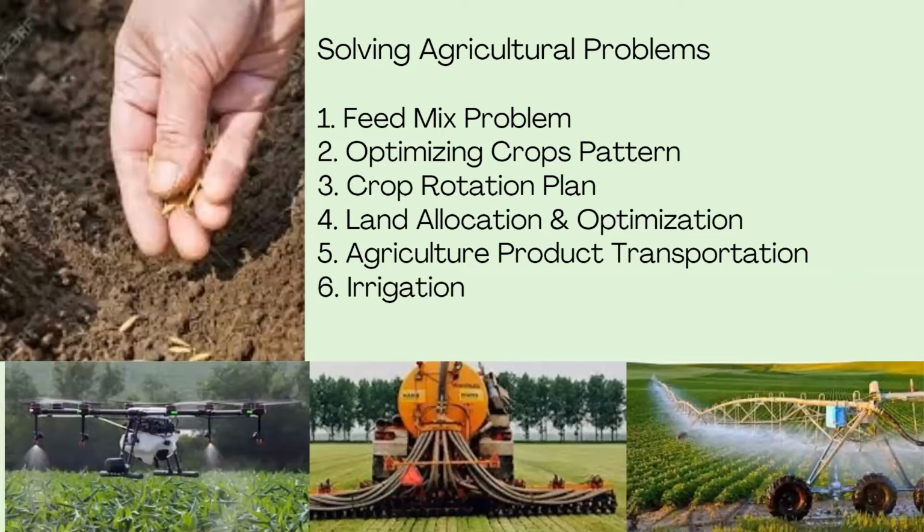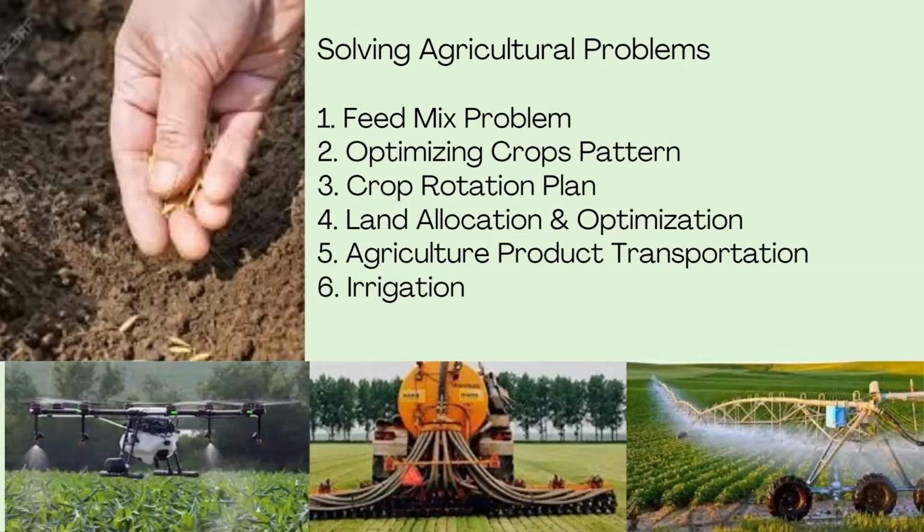The next one is crop rotation pattern. You all know what crop rotation is, which type of crops we need to cultivate. Based on the weather, based on the land, based on the climate, based on the market, it will be different. So there are many criteria that are affecting these plans. So linear programming helps to identify which among them is the proper one and helps the farmers reach their optimum goal. Linear programming can help to increase the volume of productivity, the income, and also it can make use of the existing resources.